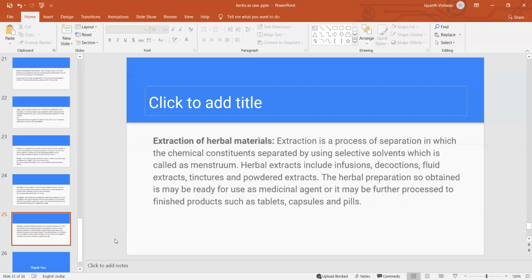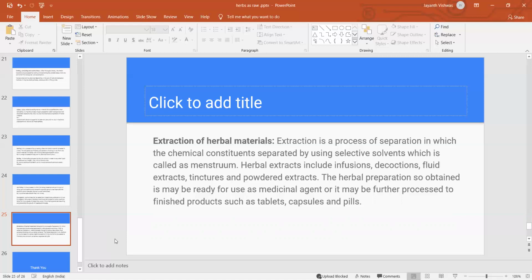After completion of the herbal raw material preparation and processing, we can get dried, granulated or powdered materials. These are ready to use as a medicinal agent once the extraction is complete, whether by the infusion method, decoction method, or other methods.